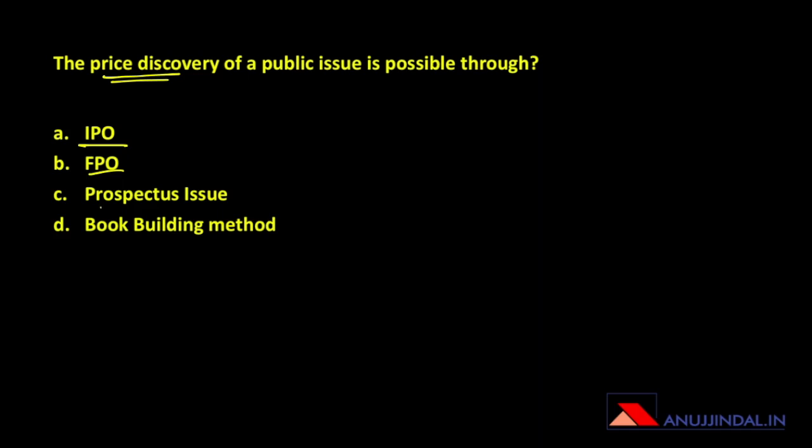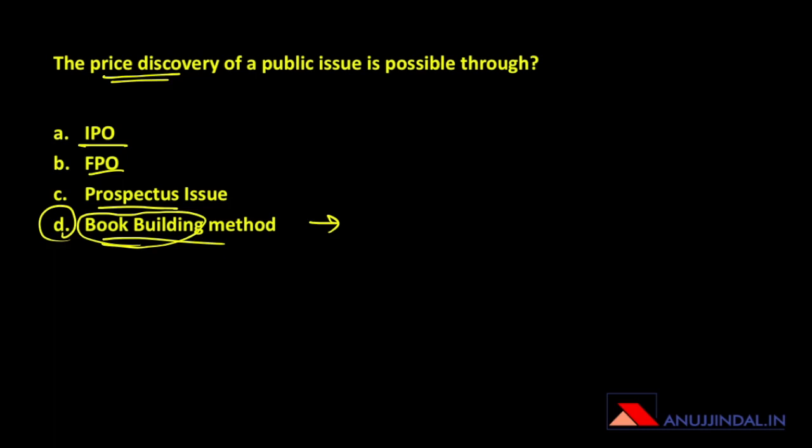In a prospectus issue, you issue a prospectus, which includes the price as well, and the person who wants to invest decides whether that price is right or not. On the other hand, in the book building method, if you have not read about it, you might feel that you're not capable of answering this question. But you need to have gone through the book building method in order to answer it.